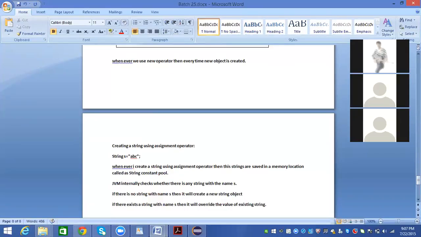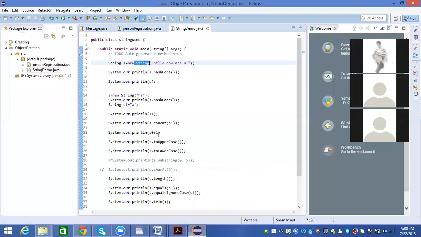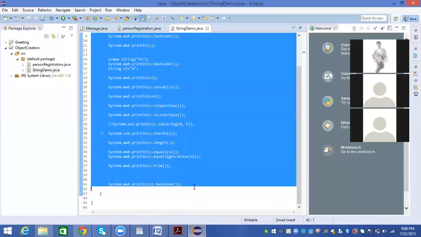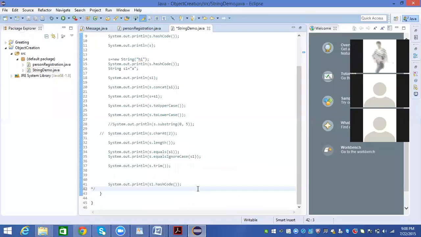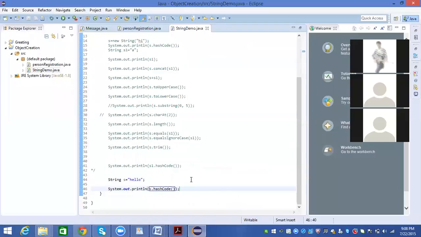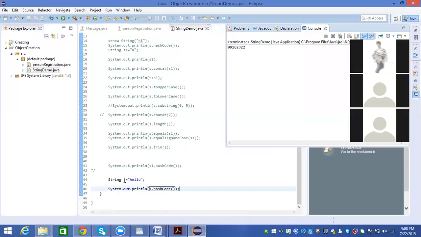So let me see how it behaves. For example, let me comment out this code for the time being. I have something like string is equal to hello. Now there is no string with the name hello in my program, so when I run this program, this string s is created in the JVM string constant pool.